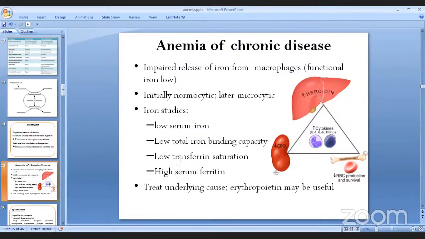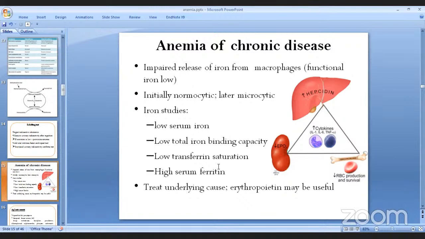And low transferrin saturation. Why is that so? Because the serum iron is also low, and especially total iron binding capacity is also low, so transferrin is also low.